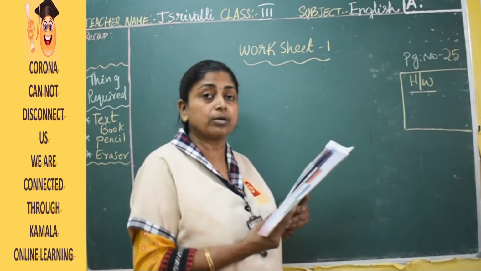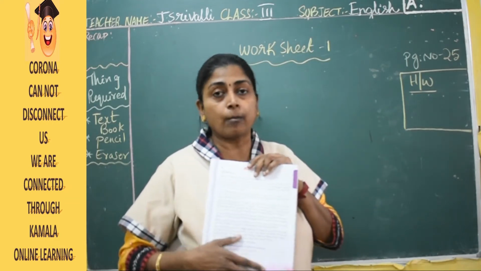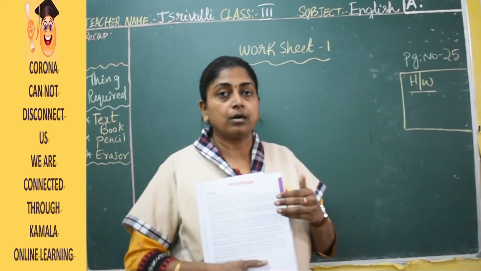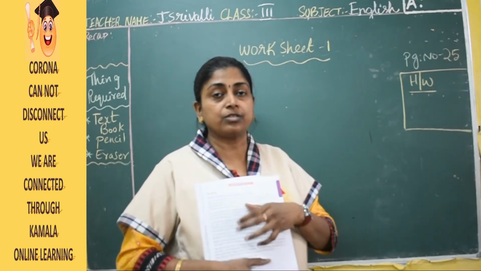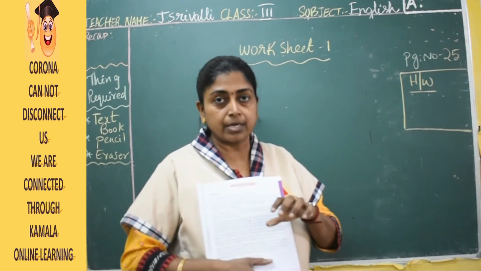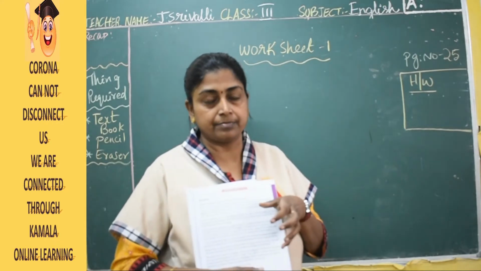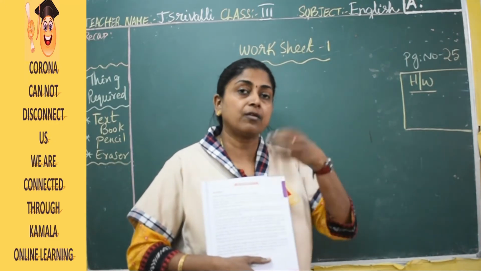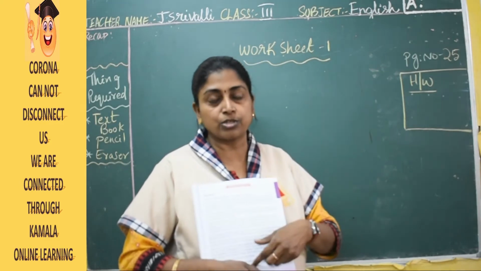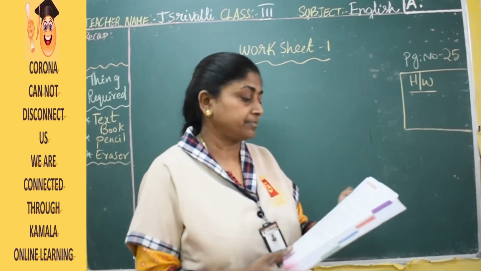So try to concentrate on how I am teaching. This method is called reading comprehension. If you go to higher classes, you will get these types of comprehensions, in which you will score very high marks. Known comprehension and unknown comprehension will be there. Known means some paragraph will be given from your textbook. Unknown means the paragraph will be on a general topic. It will be given, you will be asked some questions and you have to write the correct answer. So simple it is. Let's start.